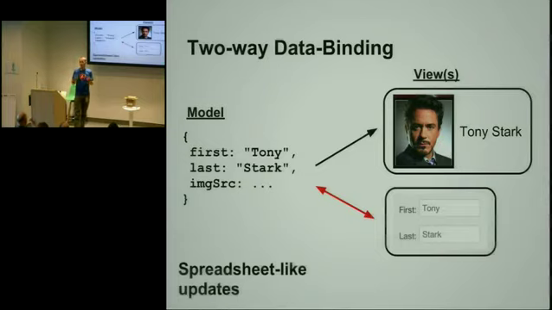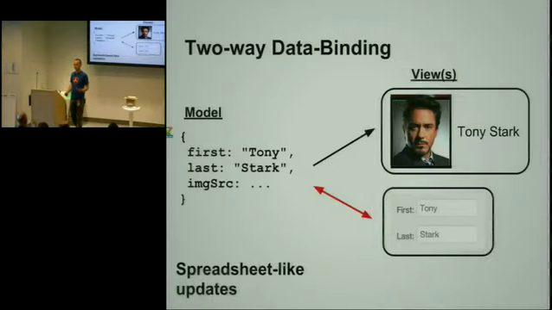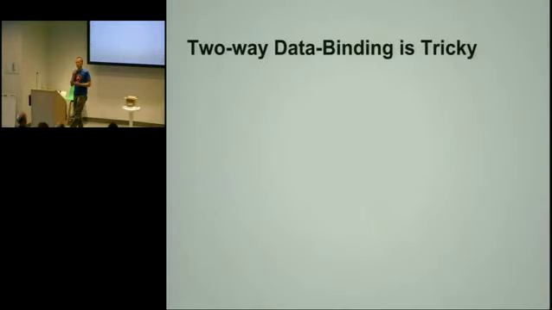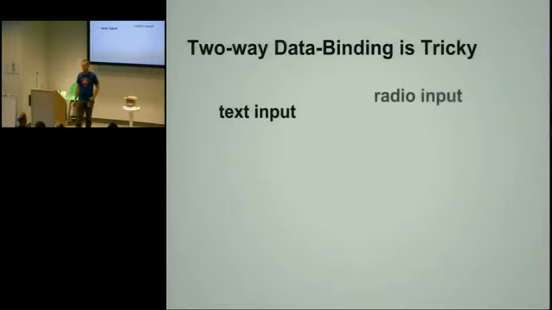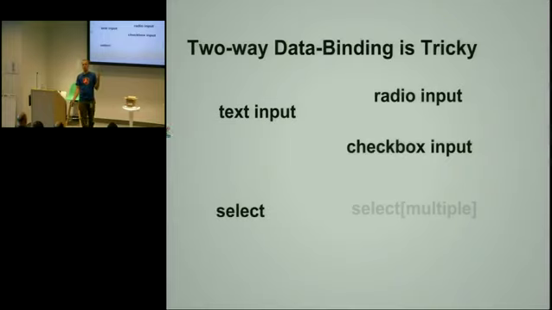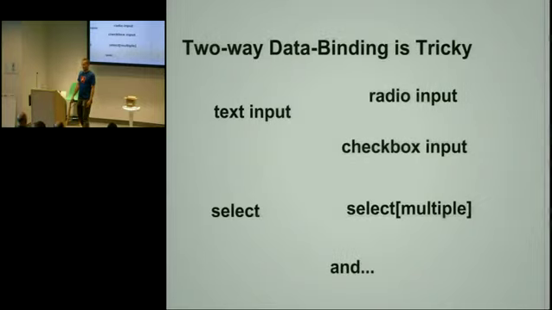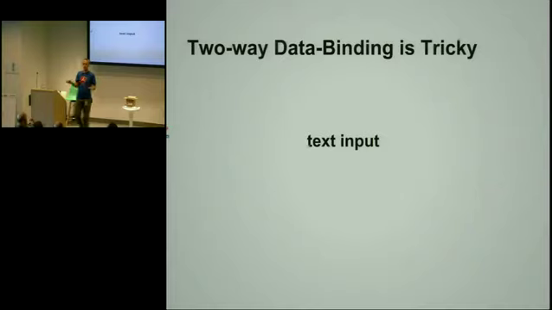So you really get this spreadsheet-like updates, which is really cool, and it's really easy to do and allows you to build very interactive applications with very little code. So two-way data binding is quite tricky, and the reason why it's tricky is because there are not only text input fields, but we also have radio input fields, we have checkbox input fields, we have select boxes and select boxes where you can select multiple of them. It's really complicated. The good news is that we took care of all of this for you, and Angular comes bundled with data binding, two-way data binding for all of the form controls that are available in HTML.